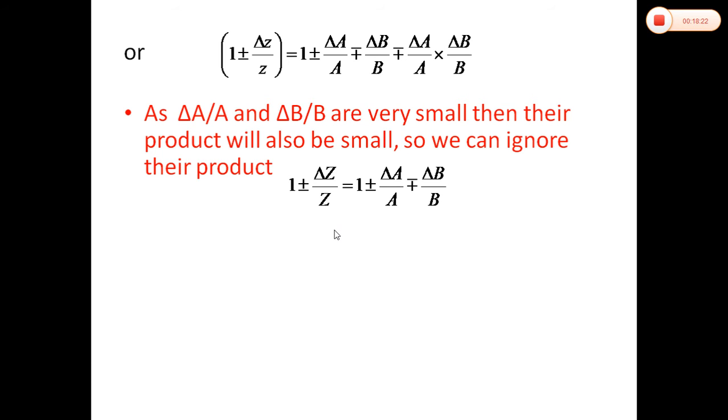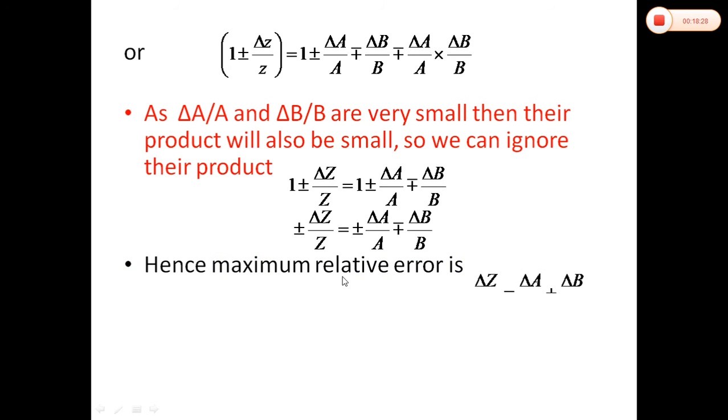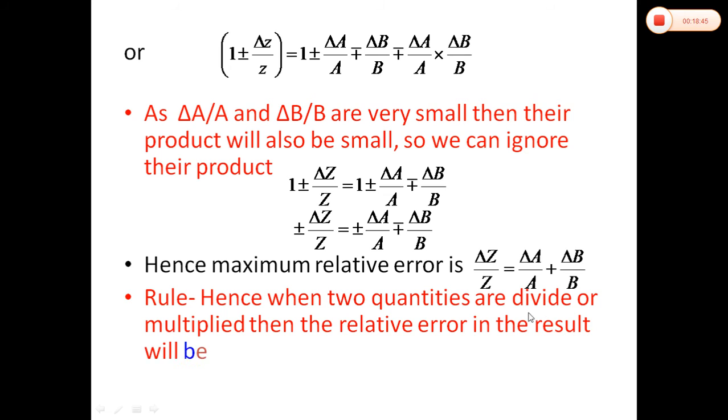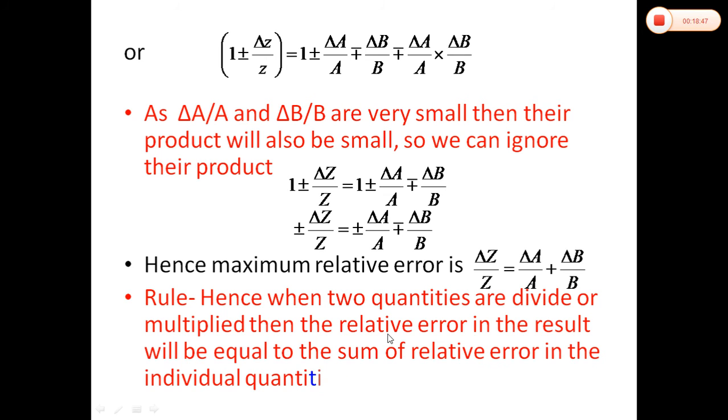In these 4 sets, the maximum possible error delta z over z will be equal to delta A over A plus delta B over B. So this is the maximum possible relative error in the division of two physical quantities. Hence, when two quantities are divided or multiplied, then the relative error in the result will be equal to the sum of relative errors in the individual quantities.